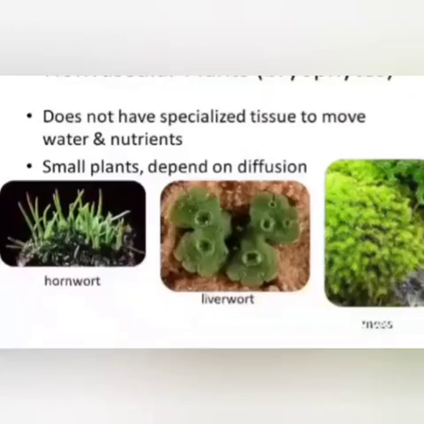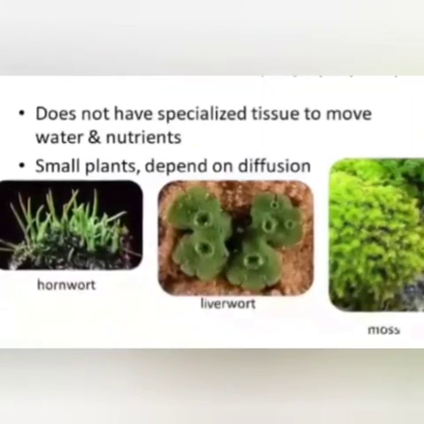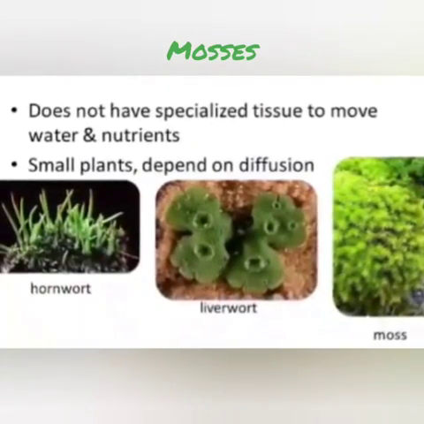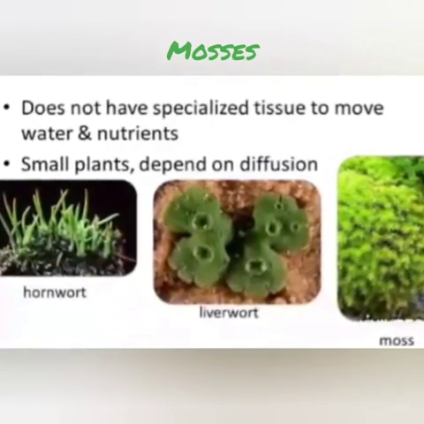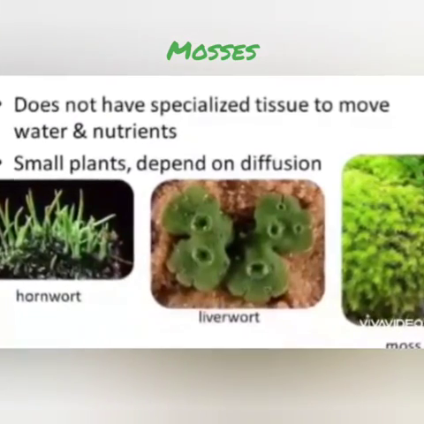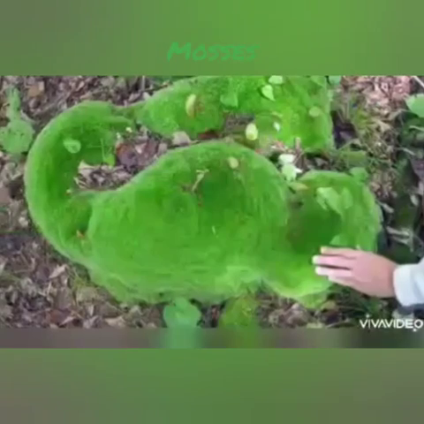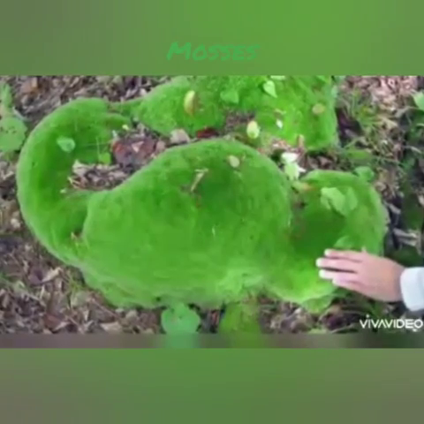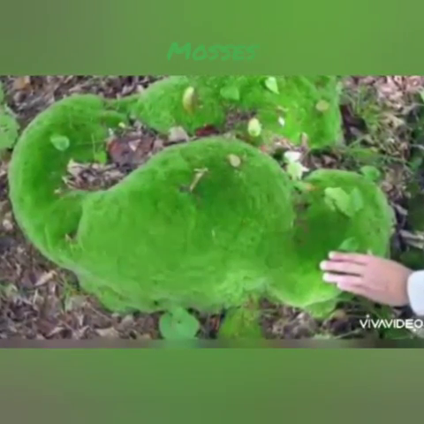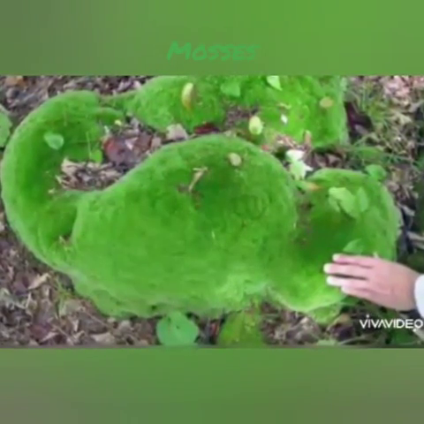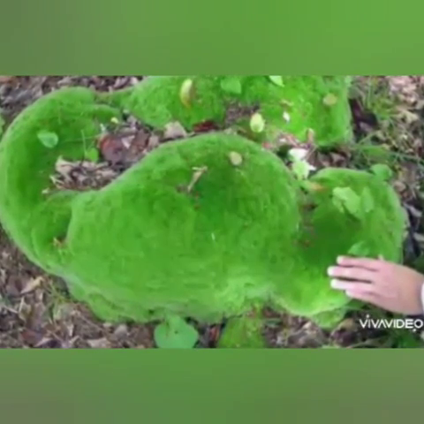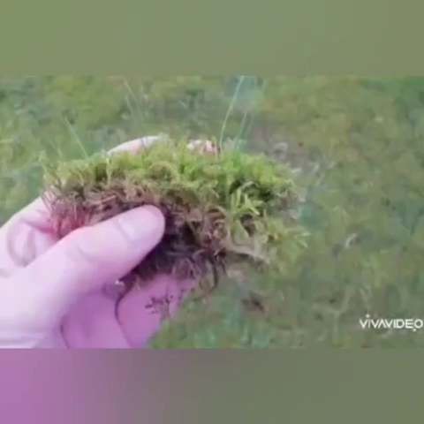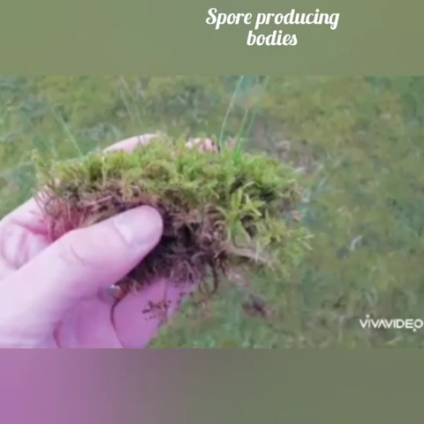Second type of plants are mosses. They have no root, stem and leaves. They do not have vascular bundles. They have just rhizoids that anchor them in the soil. That is why they can live in moist conditions, near water bodies. They reproduce by spores. You can see the fruiting bodies, the capsules.